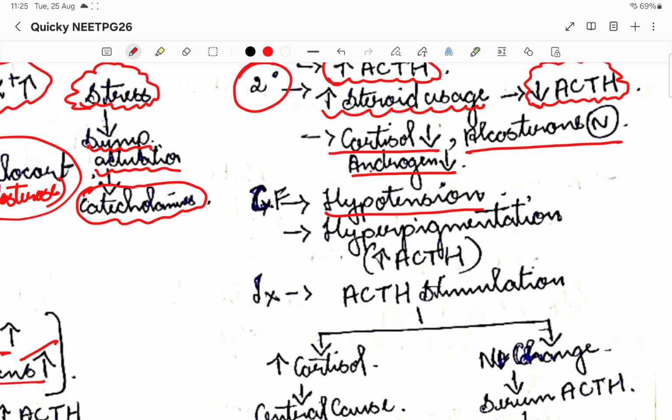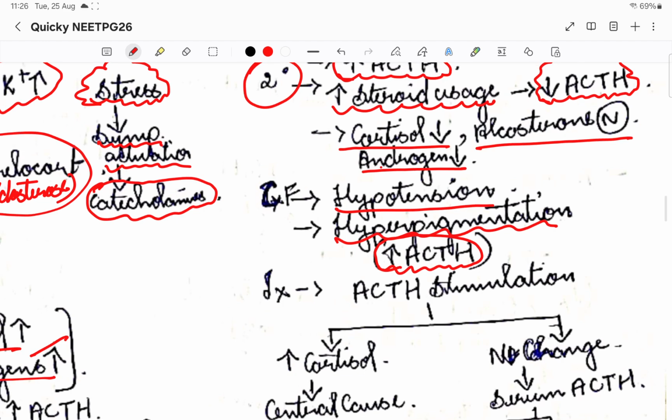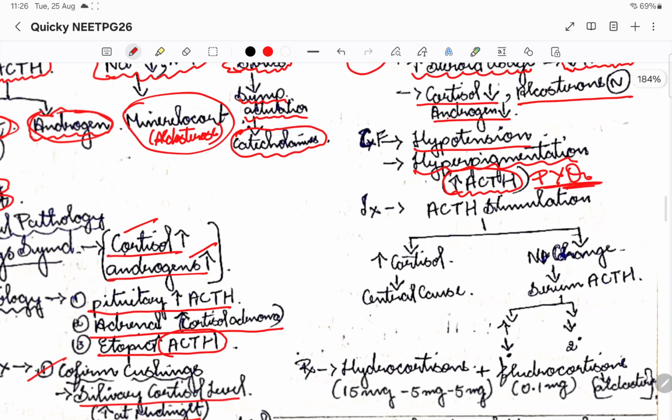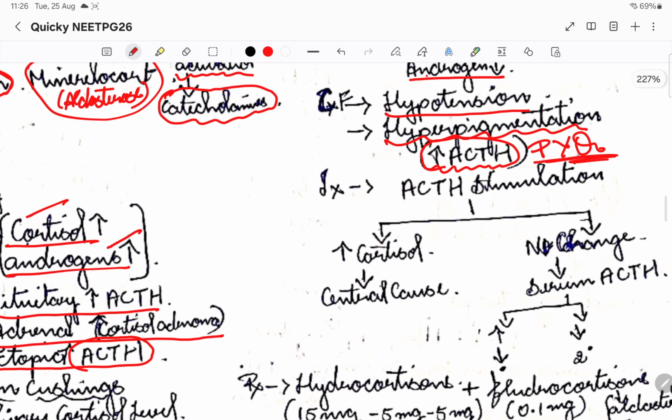Okay, then there might be hyperpigmentation in these people. The reason is ACTH. Adrenocorticotropin hormone will increase the pigmentation in the body. So please remember, it is not the adrenal hormones, it is the ACTH that increases the hyperpigmentation. This is a previous year question. Please remember that.